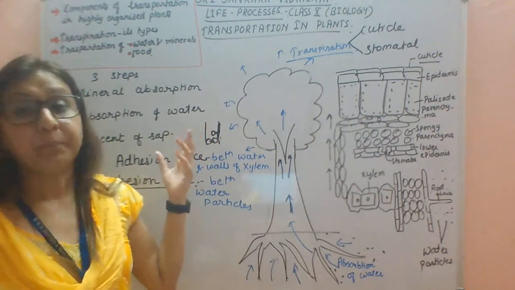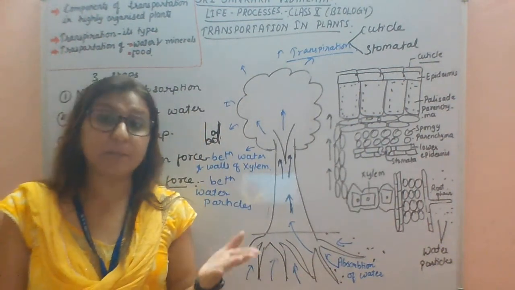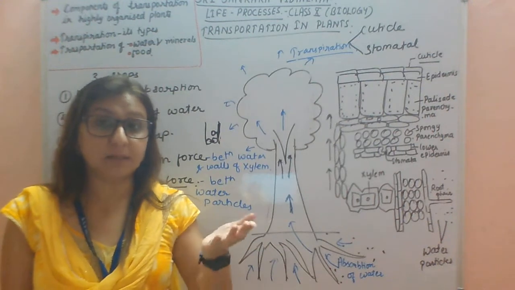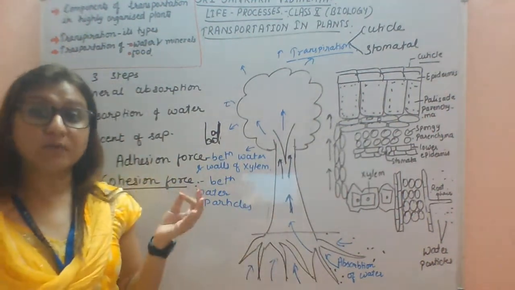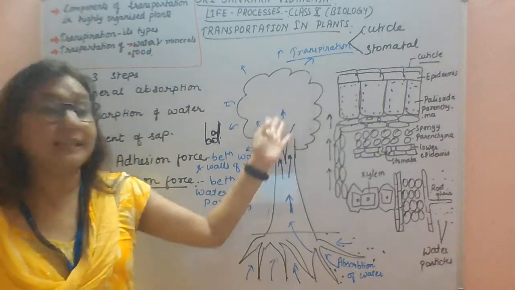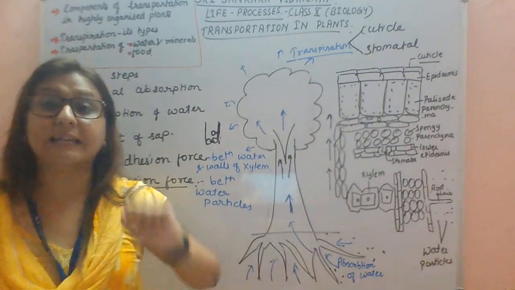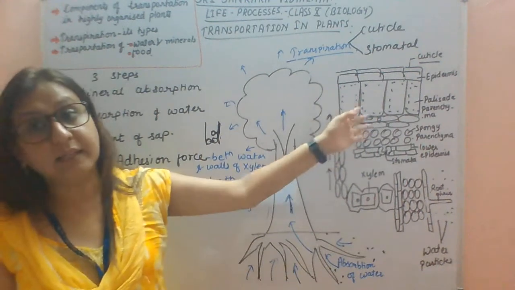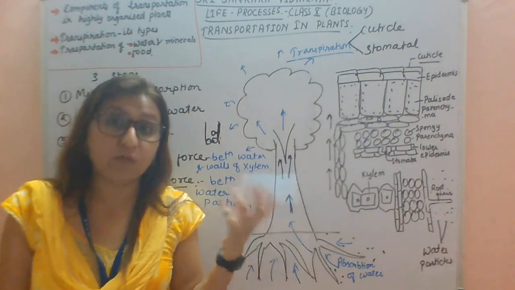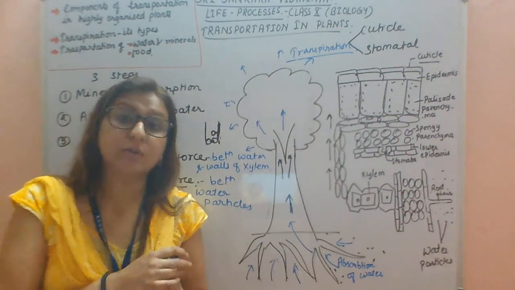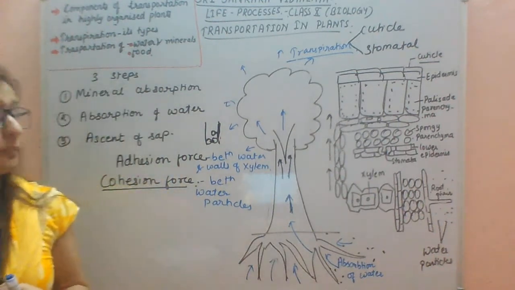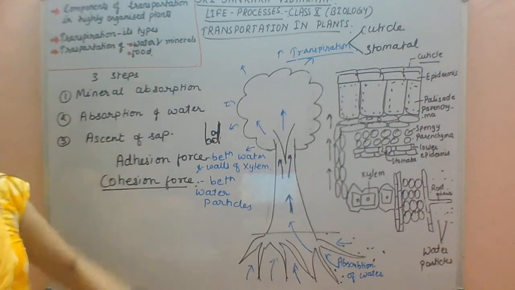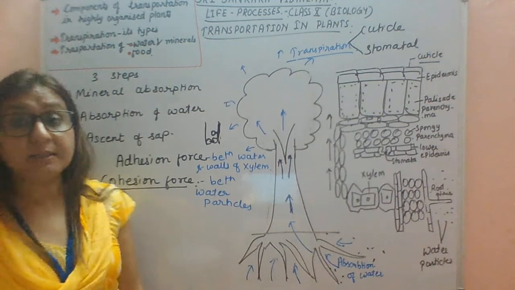Wherever the cells become deficient of food and water, the food gets transported to those different parts of the plant. So this is about the transportation of water, minerals and food.